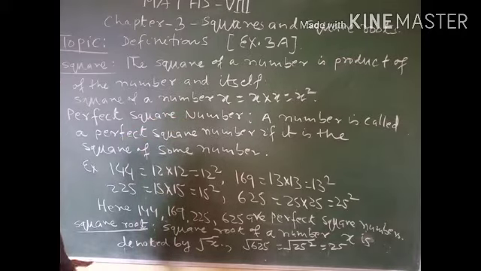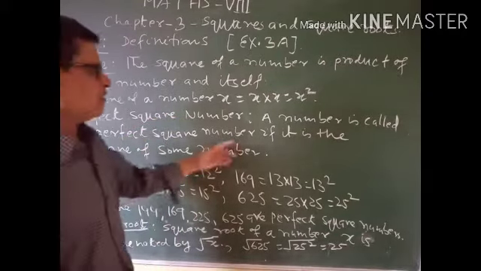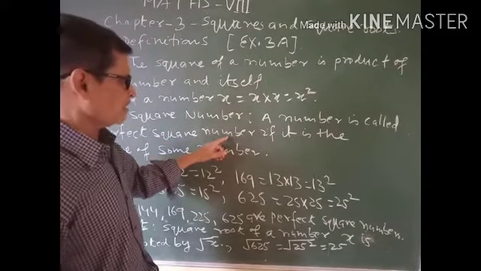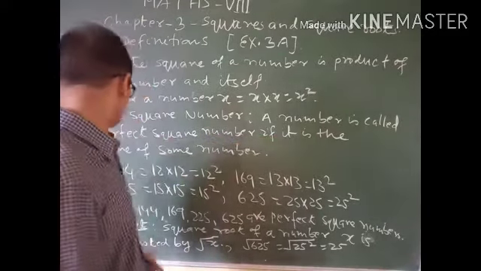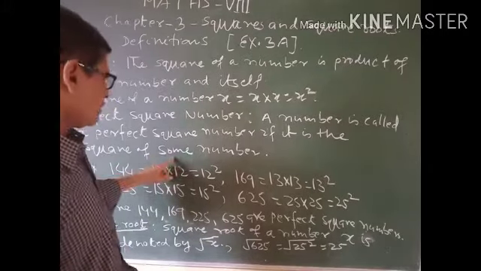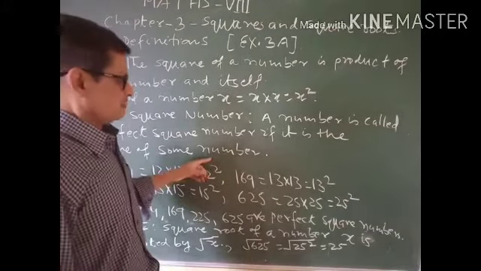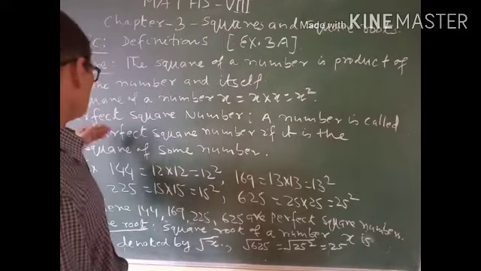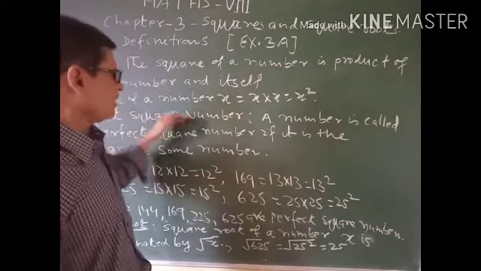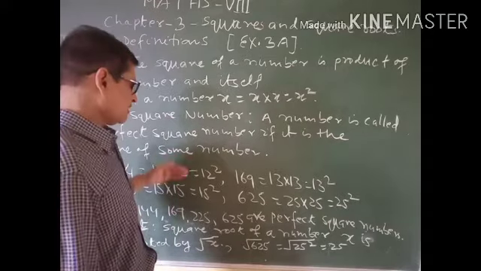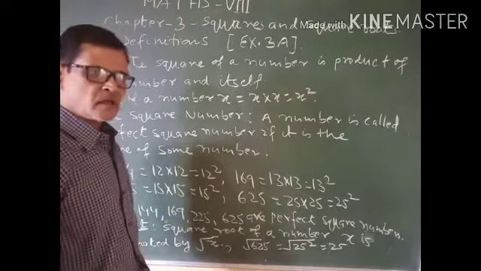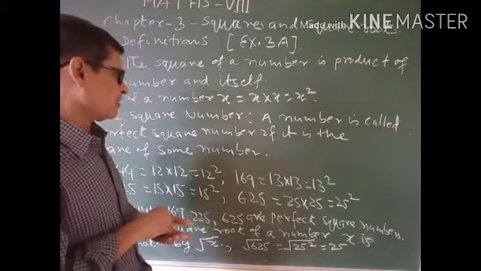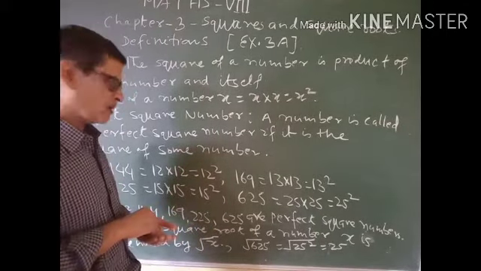What is a perfect square number? A number is called a perfect square number if it is the square of some number. It is very simple. When the given number is the square of a number, then it is called a perfect square number.